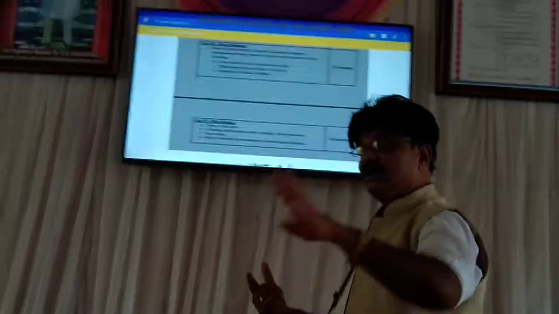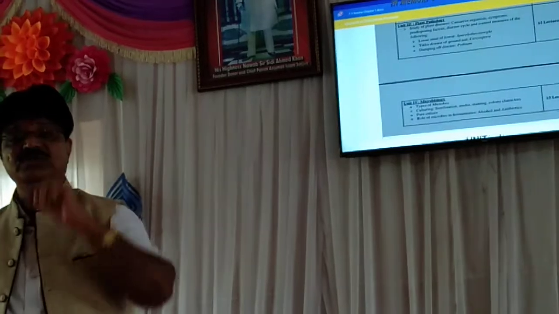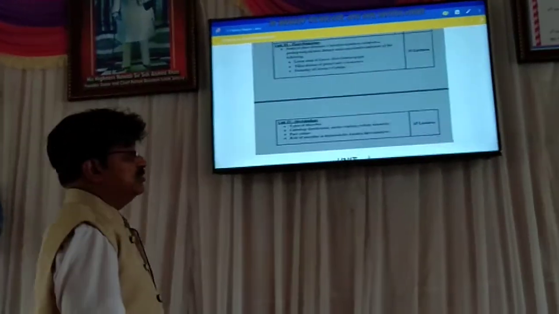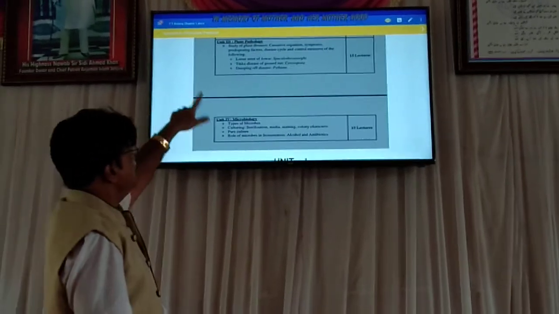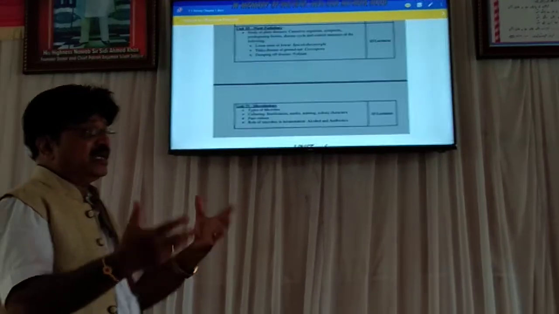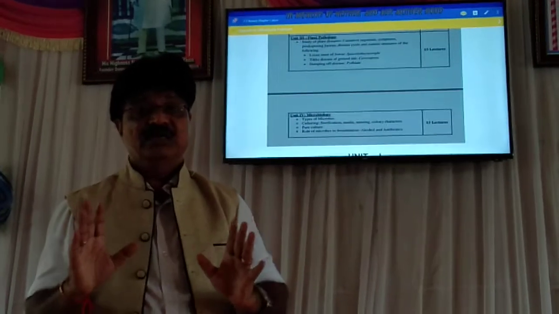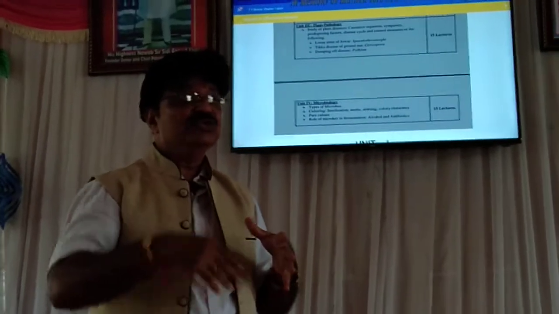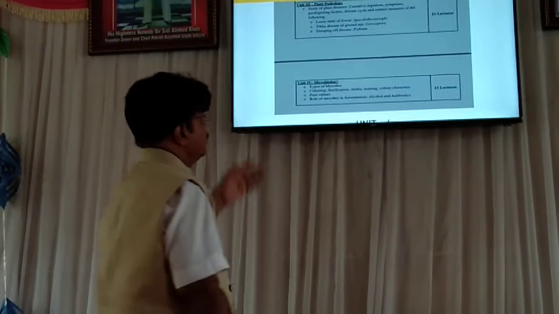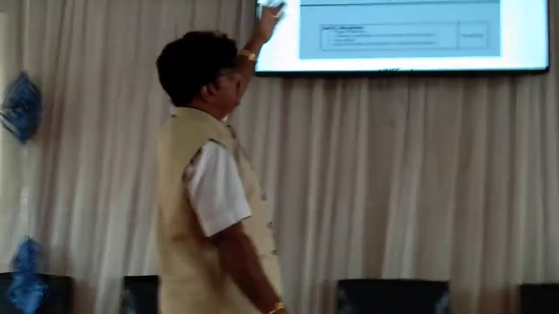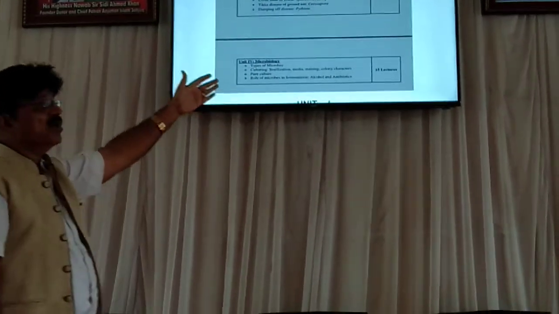In algae we have to learn about 4 algae. In fungi, or mycology, we have to learn about 3 fungi. In the third unit, plant pathology, we have to learn about diseases. I said that any deviation from the normal is called a disease. When the disease is studied in plants, it is called plant pathology. In plant pathology there are 3 diseases we have to learn: loose smut of wheat, tikka disease of groundnut, and damping off disease.